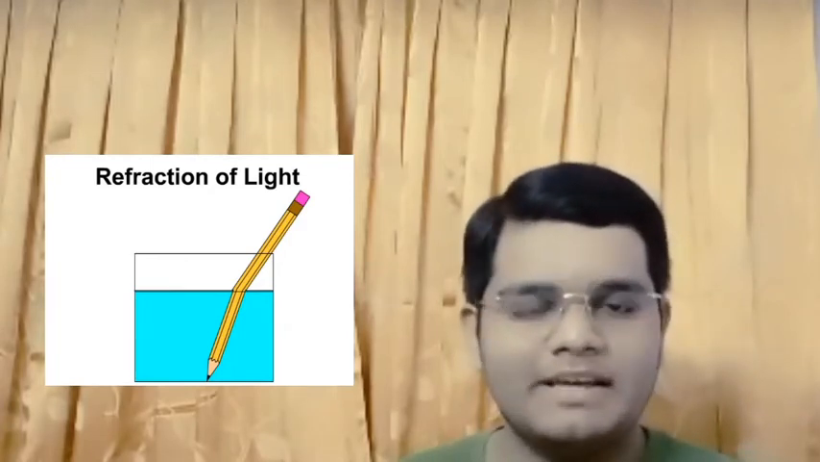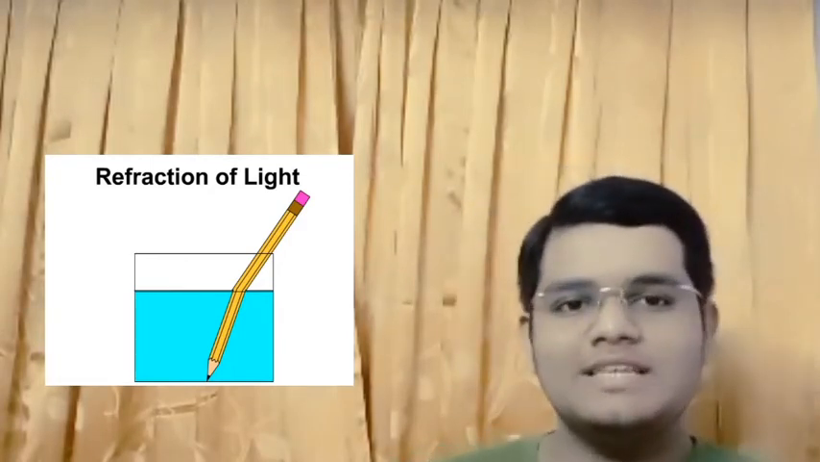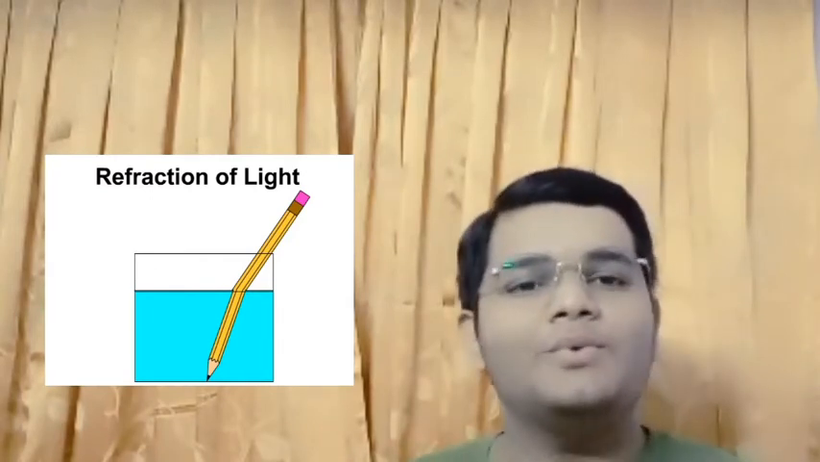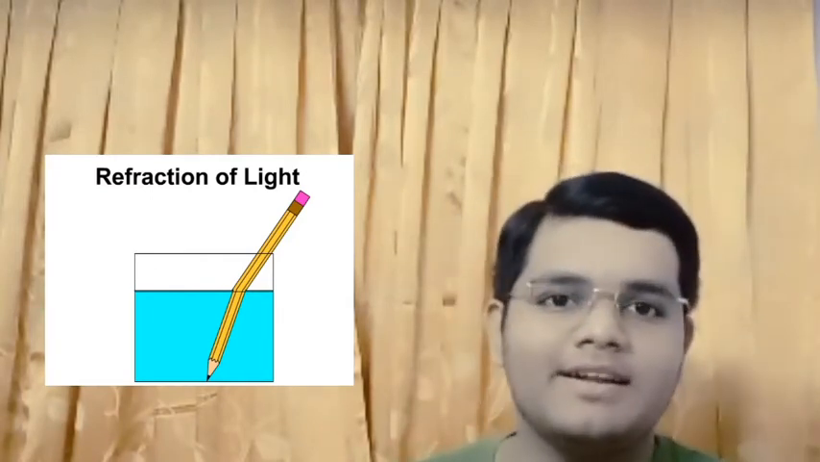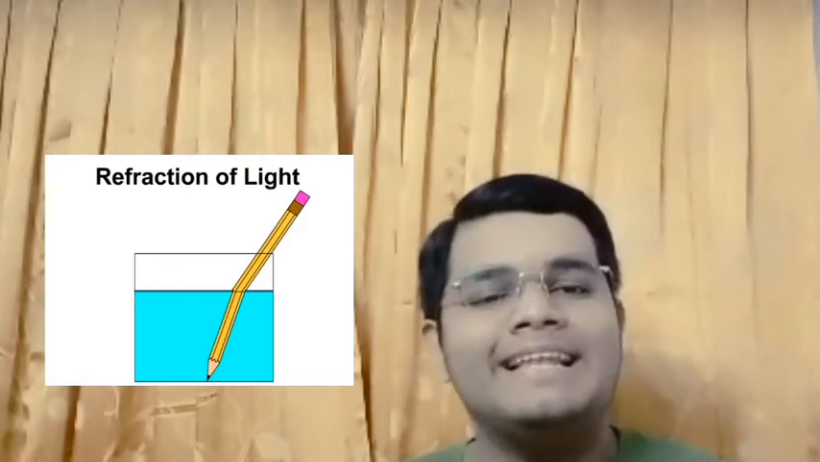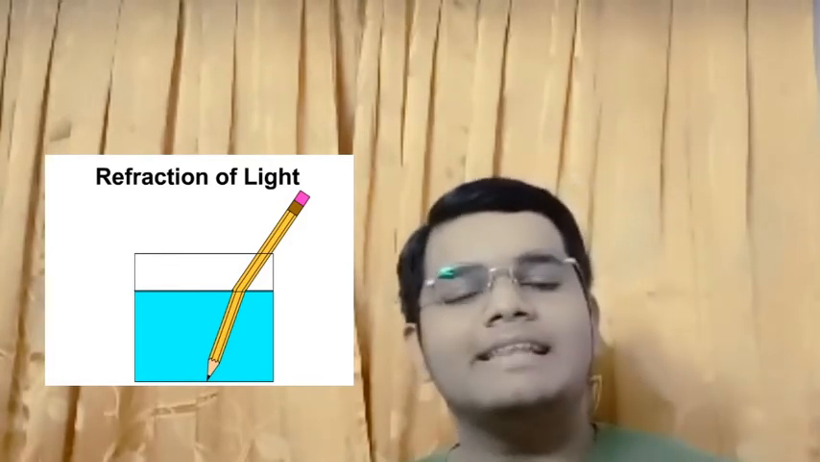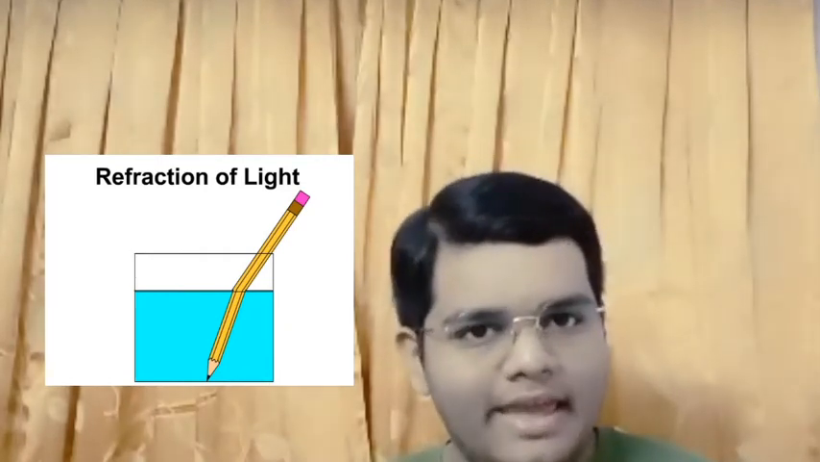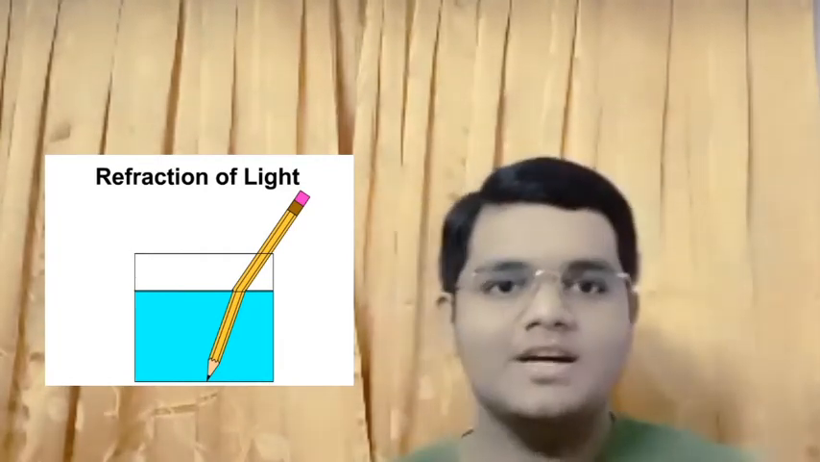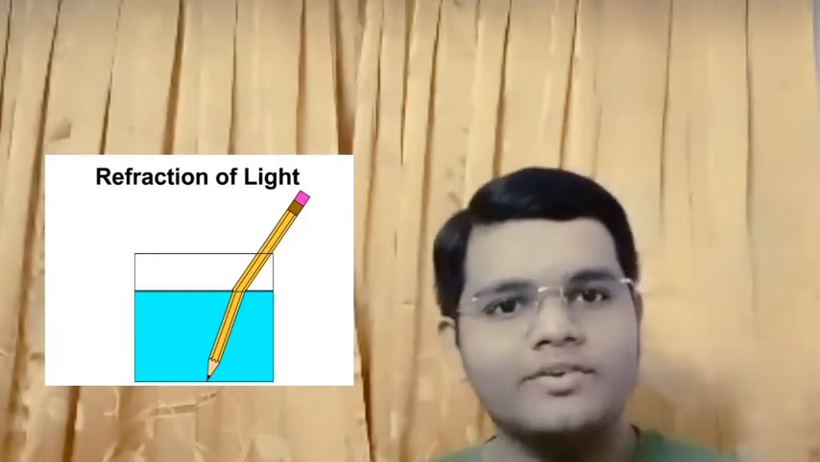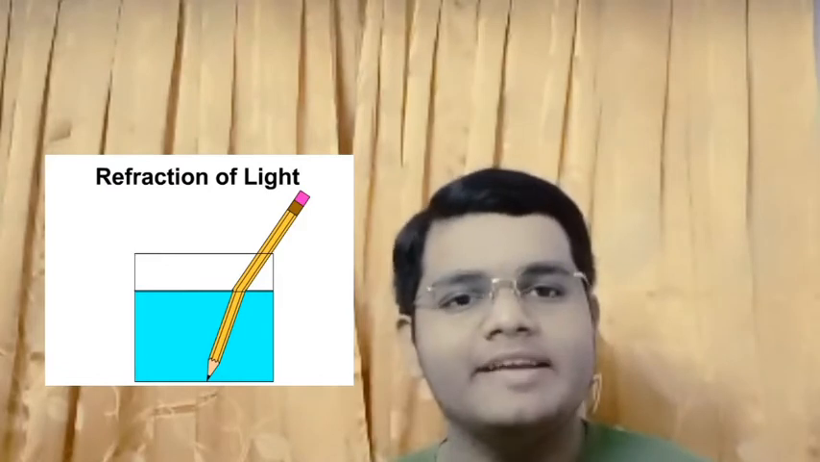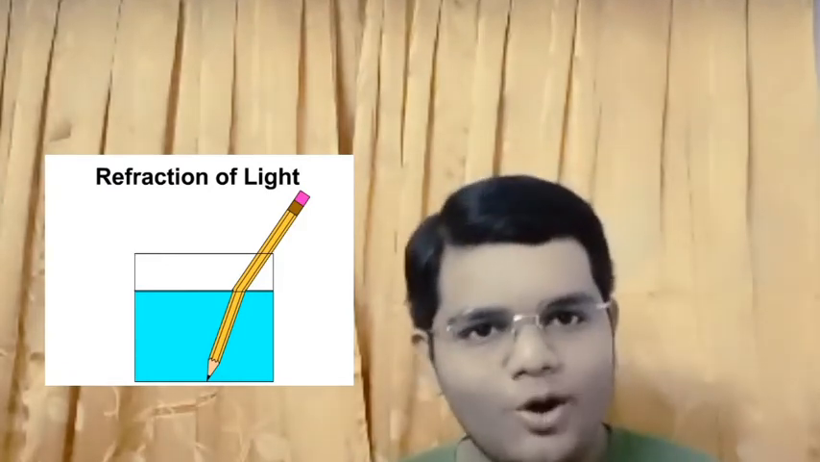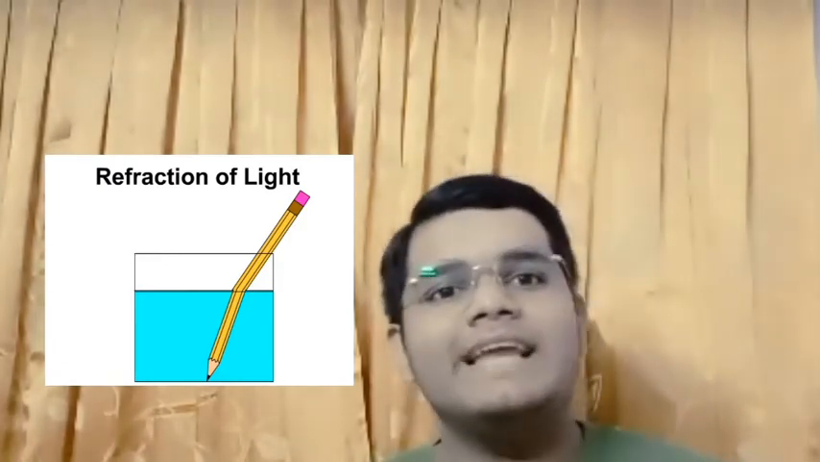A very simple example of refraction, as you can see in this picture, is when you keep a pencil in a glass of water. It appears slightly tilted because the light coming from the bottom of the pencil passes through the water, then through the air, and then comes to our eyes. When it's passing through the water, it has a certain direction. Then when it enters the air, it changes its direction, because of which we see it slightly tilted.